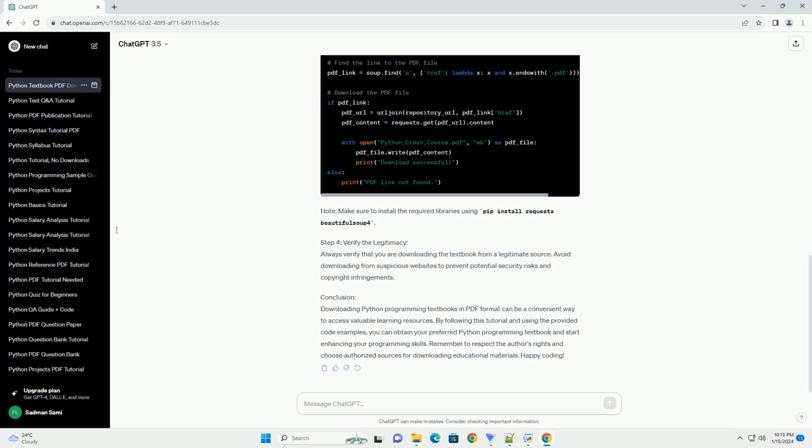Conclusion. Downloading Python programming textbooks in PDF format can be a convenient way to access valuable learning resources. By following this tutorial and using the provided code examples, you can obtain your preferred Python programming textbook and start enhancing your programming skills. Remember to respect the author's rights and choose authorized sources for downloading educational materials.